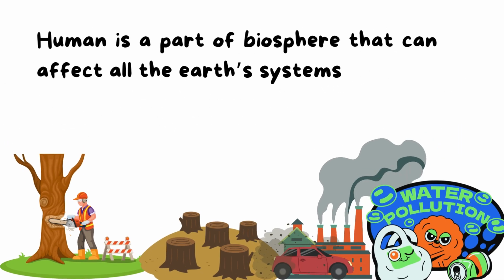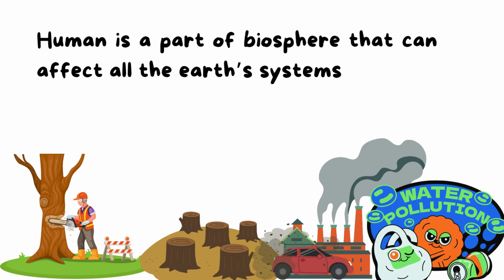As we see here, I chose some of the negative effects that you studied before that humans have on the Earth systems, such as cutting trees or overfishing. So what is affected? Yes, other living organisms, so humans affect the biosphere.